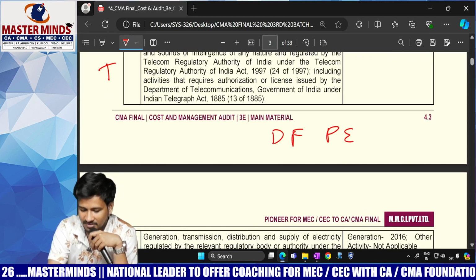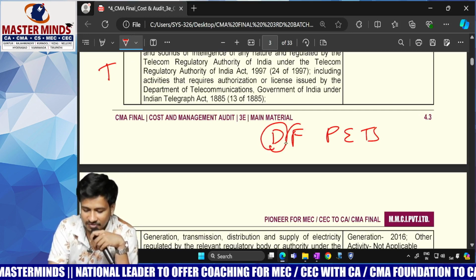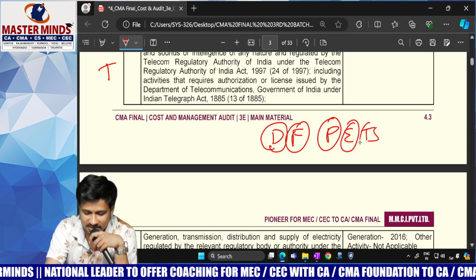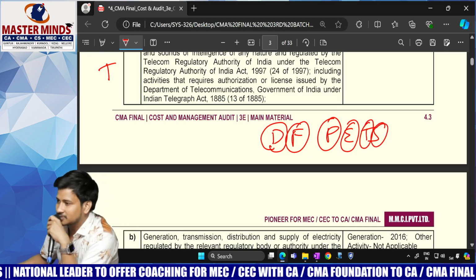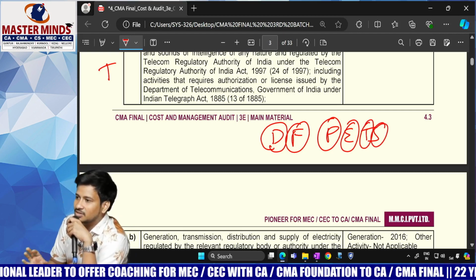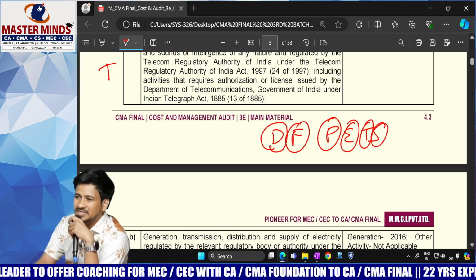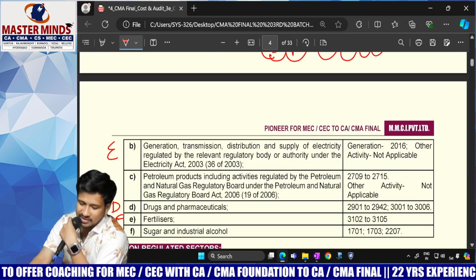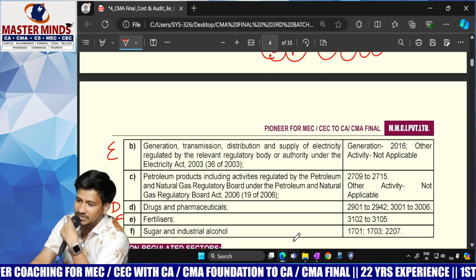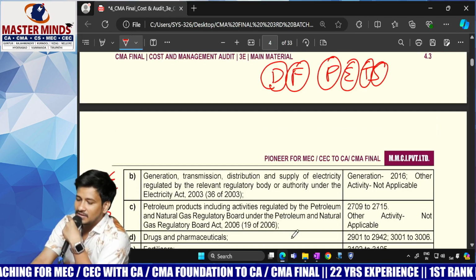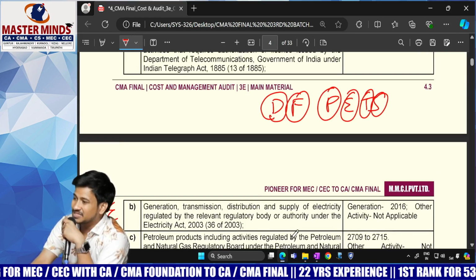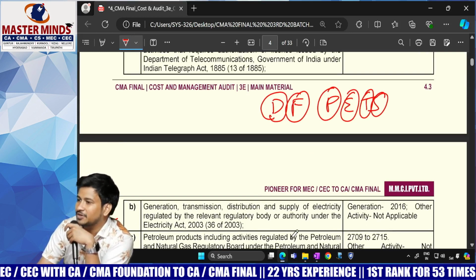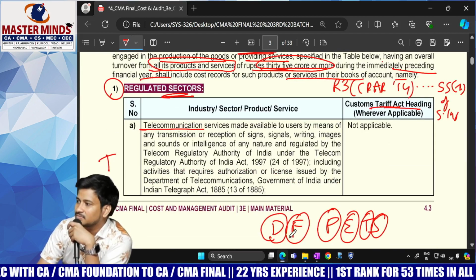DF PET: drugs and pharmaceuticals, fertilizers, petroleum, electricity, telecommunication, sugar industries. All these industries are covered. Respond, is it clear? And each and every industry has specific regulators. Respond everybody, clear? What is the sector?